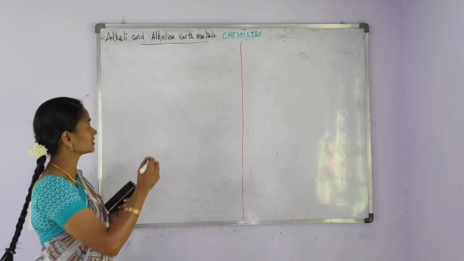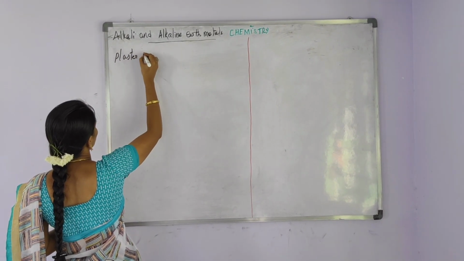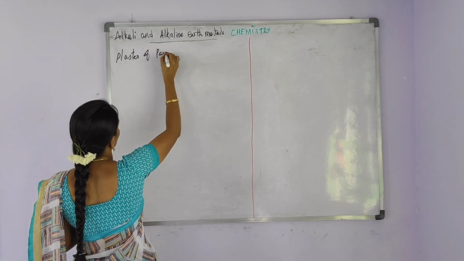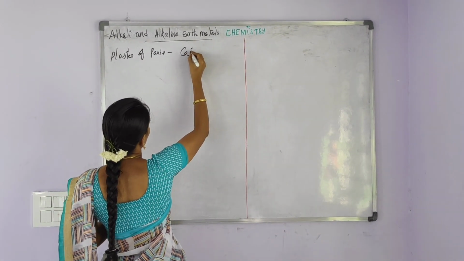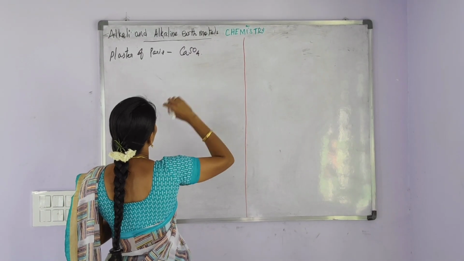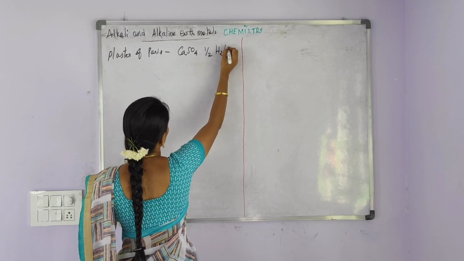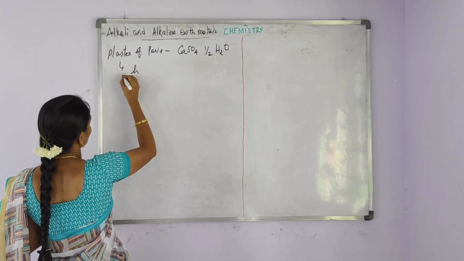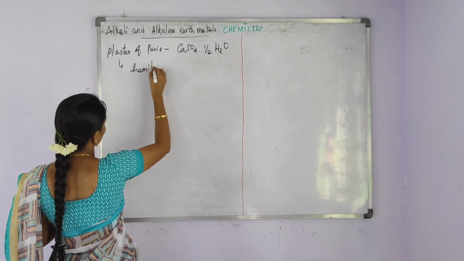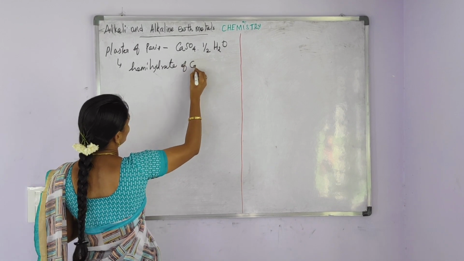In this session we will discuss the topic plaster of Paris. Plaster of Paris, its molecular formula is CaSO4·1/2H2O.